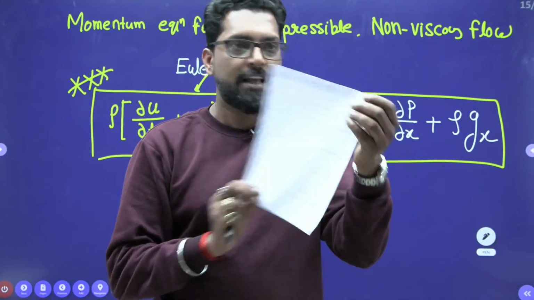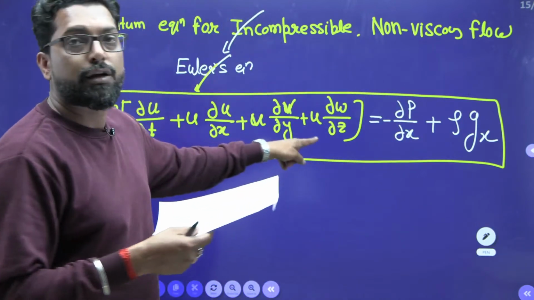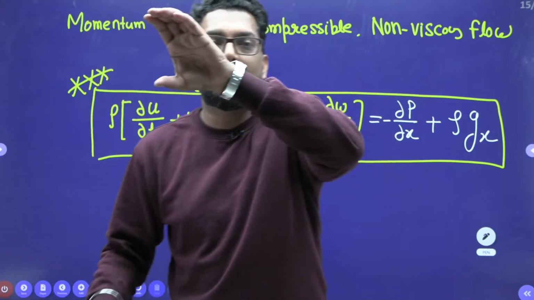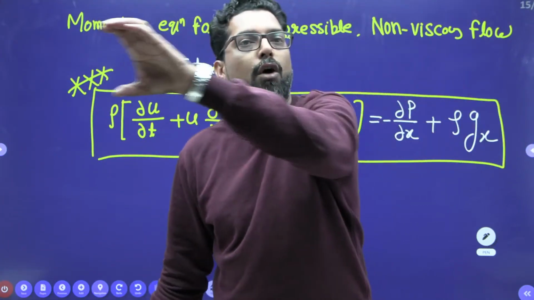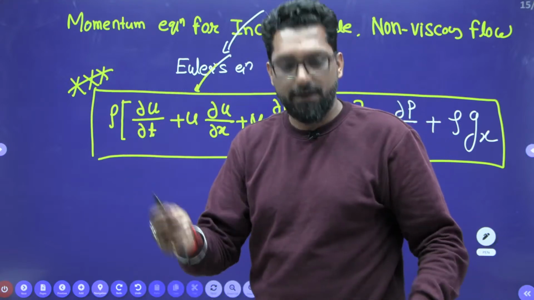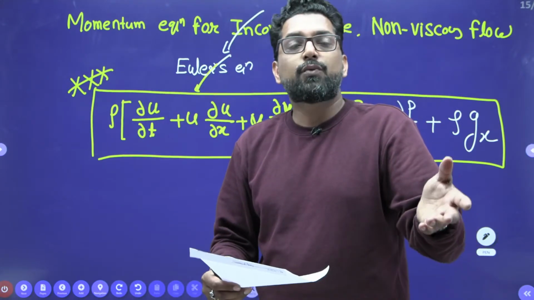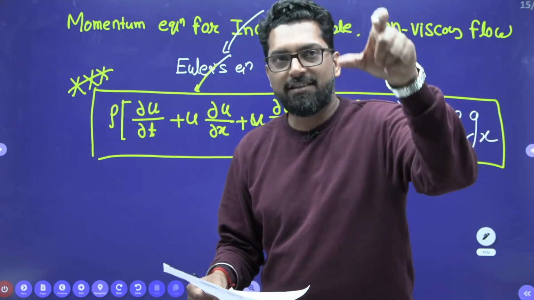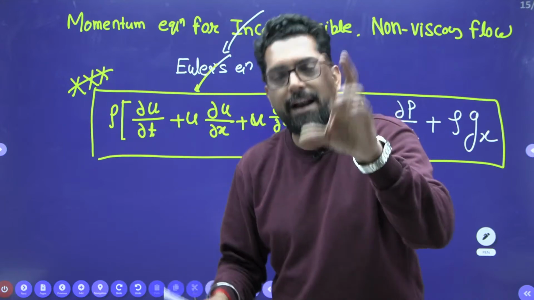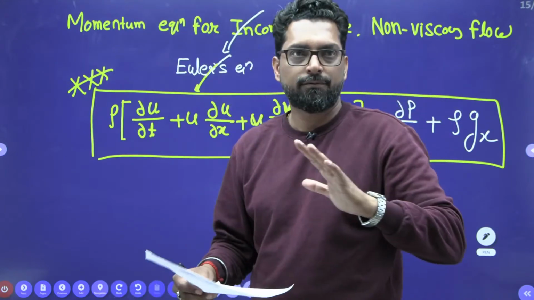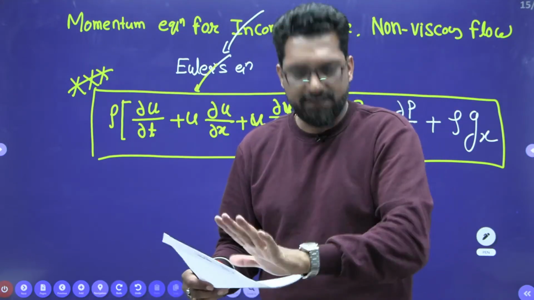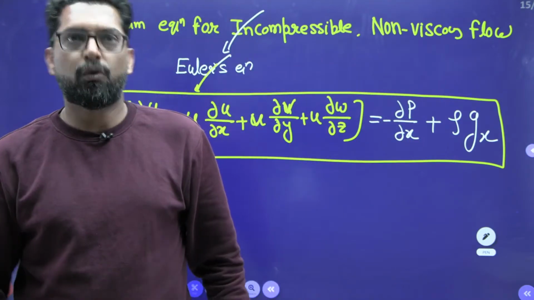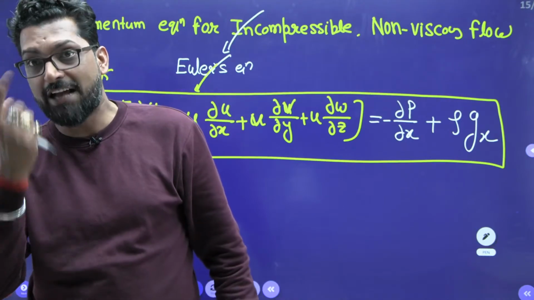Today we look at a very important question on the Navier-Stokes equation. There is a pipe of uniform diameter. The diameter is given, and the discharge changes with respect to time. That means in the pipe the discharge is something at time t1, and at time t2 the discharge will change, increase or decrease, I don't know, I am just giving it to you. So what is the change in pressure if the discharge changes with respect to time?